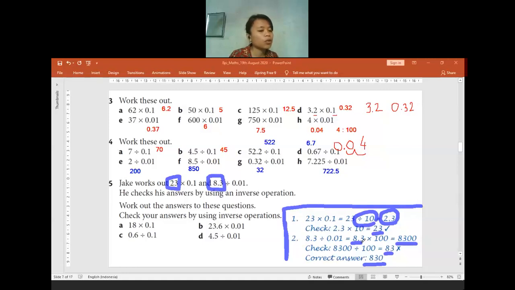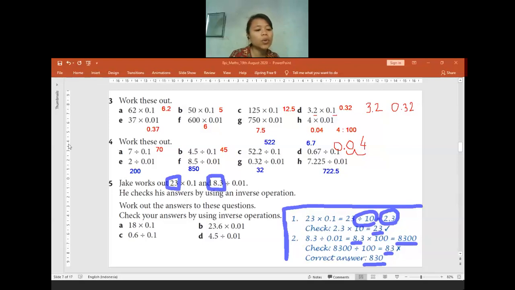Is there anyone having any question about the method that Jake used to finish and also check his answer? Is there anyone who gets confused? No? No confusion? Okay. If no one says anything in the chat box, you said no, so I don't think you have any question.